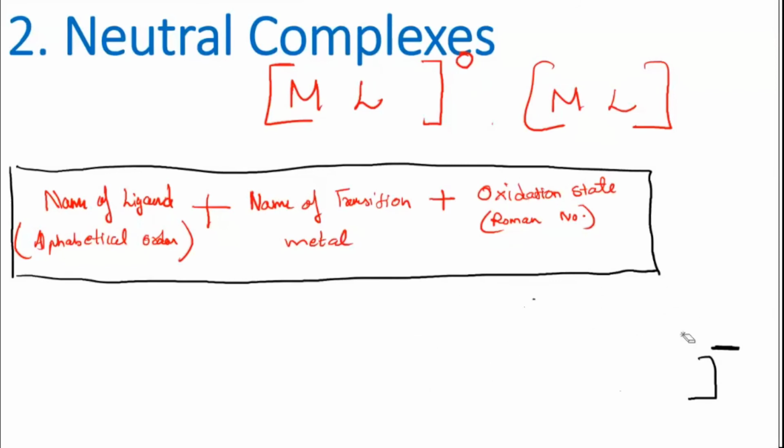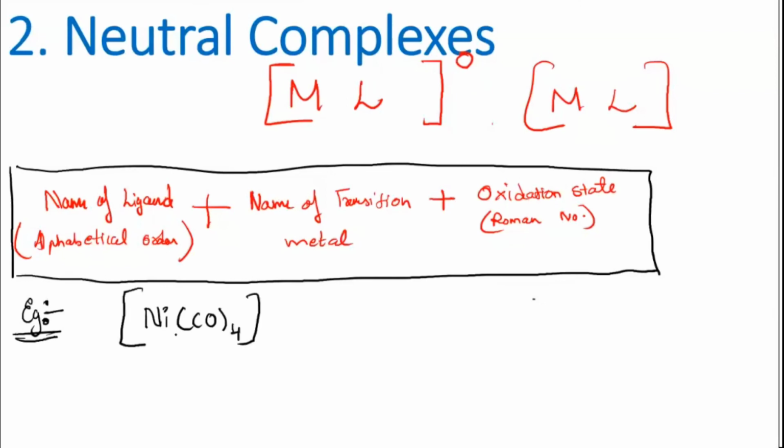Now we'll directly go for an example. We'll work out the example. Ni(CO)4, this molecule I'm taking. By seeing the molecule, you can understand you don't find any charge on this. This whole complex is not carrying any charge, so that means it's a neutral complex.